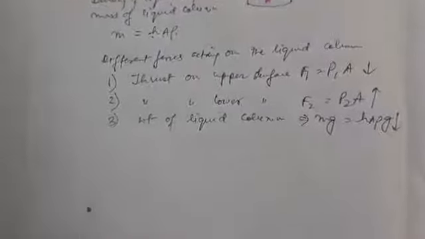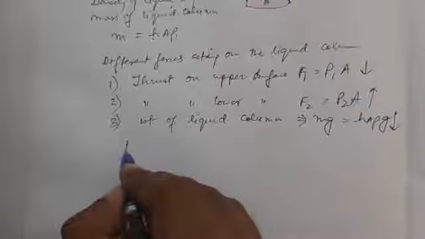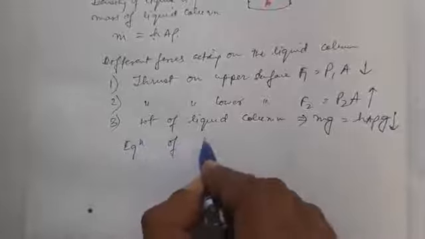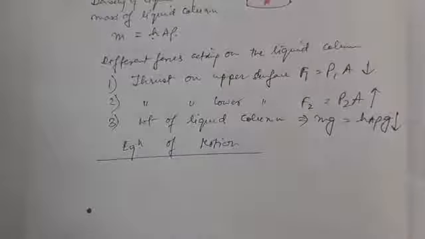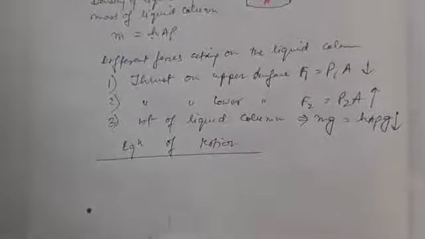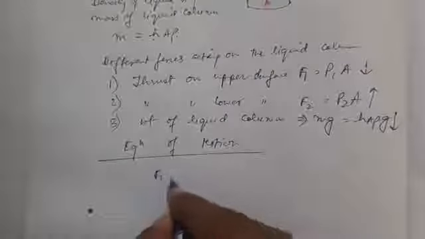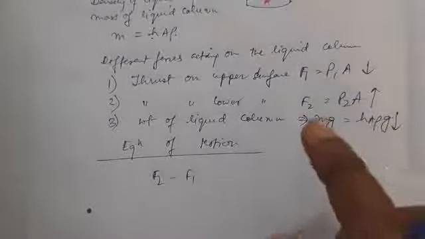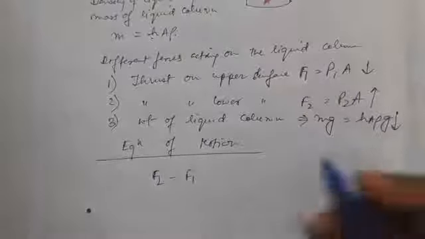Therefore, we can construct an equation of motion, taking into consideration the direction of the forces acting, that is F2 minus F1 minus mg. F2 is acting upwards and F1 is acting downwards.